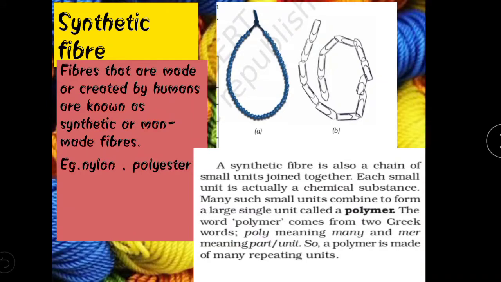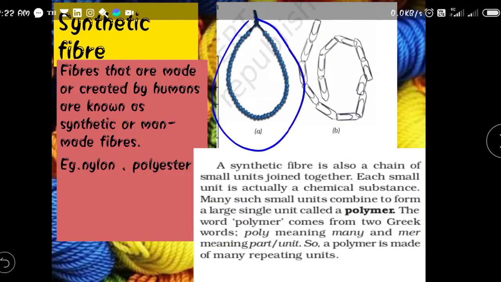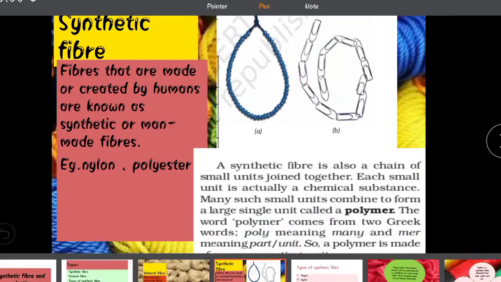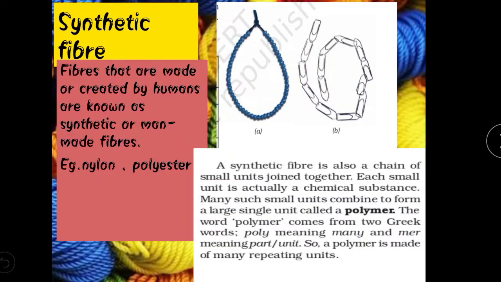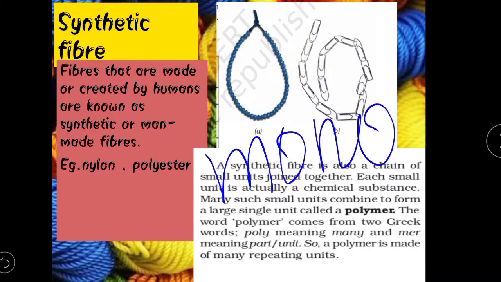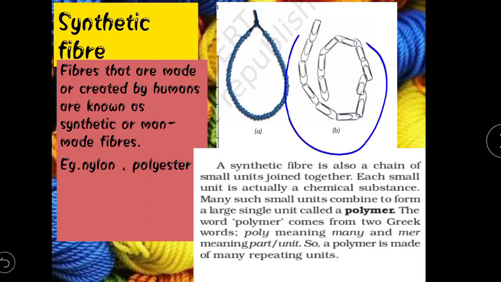Coming to the synthetic fiber, it is the opposite of the natural fiber. Synthetic fiber means that it is created by human beings, in the laboratory, in a synthetic or chemical manner. For example, nylon and polyester. Can you see the beads of a chain? A single bead is known as a monomer unit, and when it is arranged in full form, it is called a polymer.